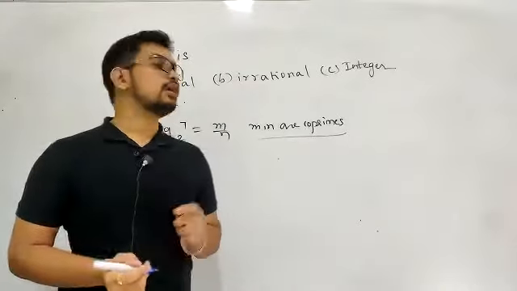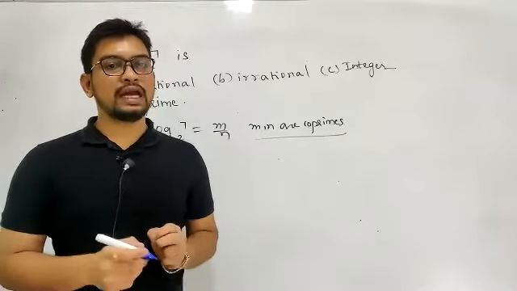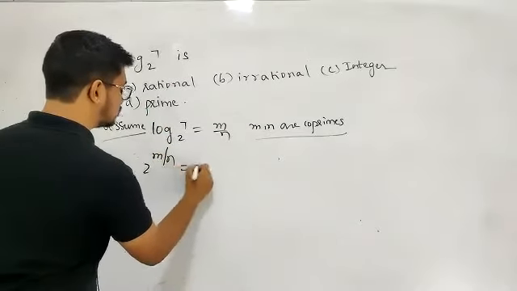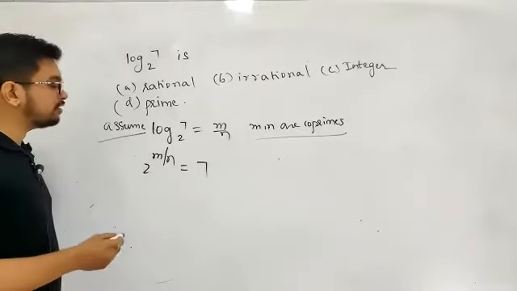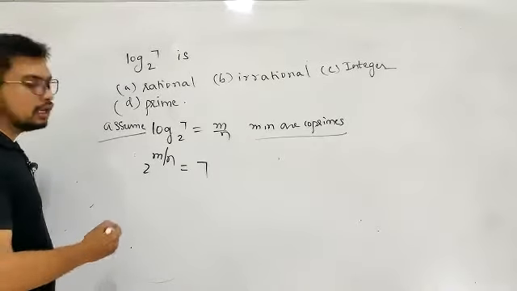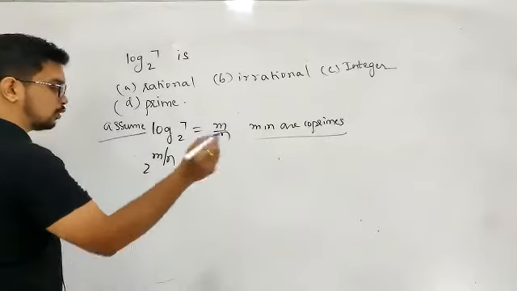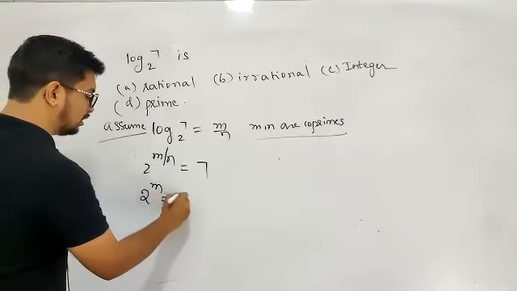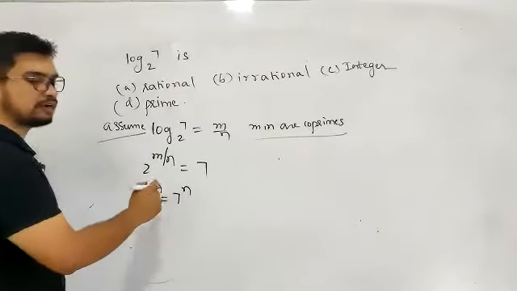Now what you do is apply the exponential form of this logarithm. This logarithmic form, try to convert to the exponential form. So we'll be getting something like 2 power m by n equal to 7. Now taking this into consideration, this gives you 2 power m is equal to 7 power n.